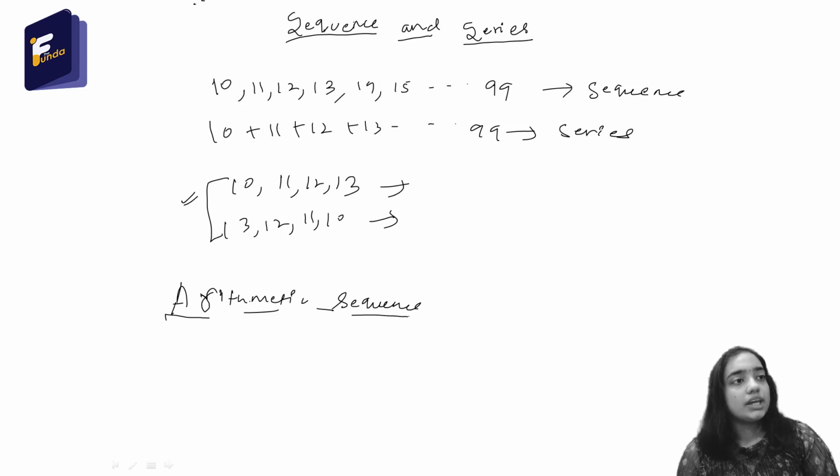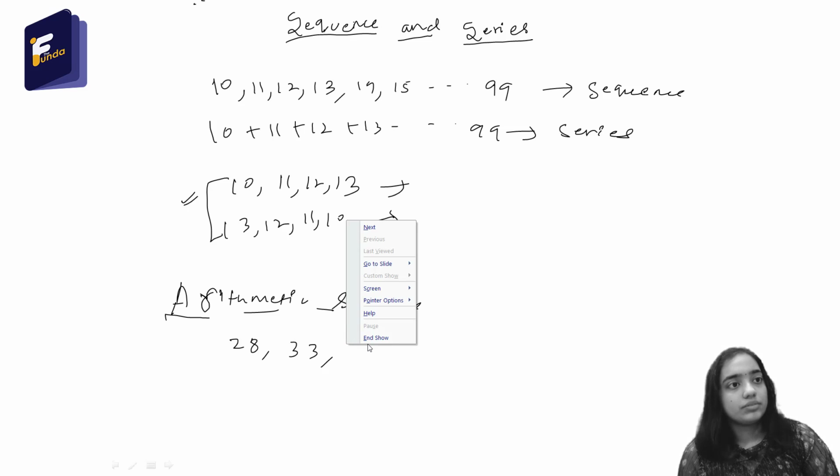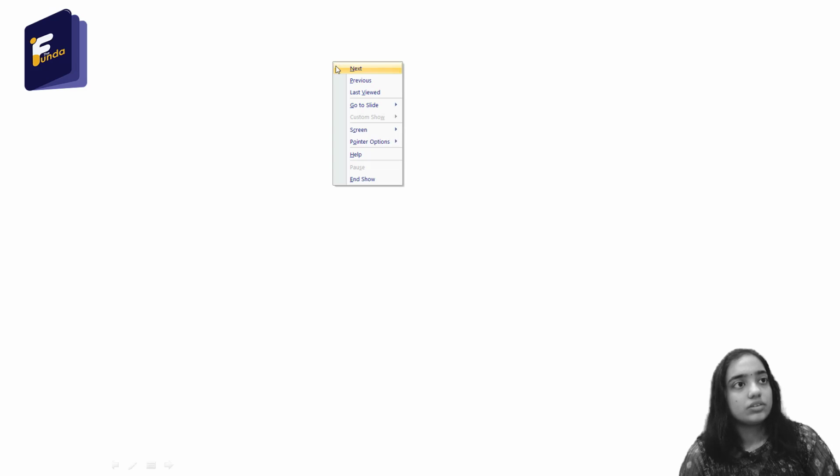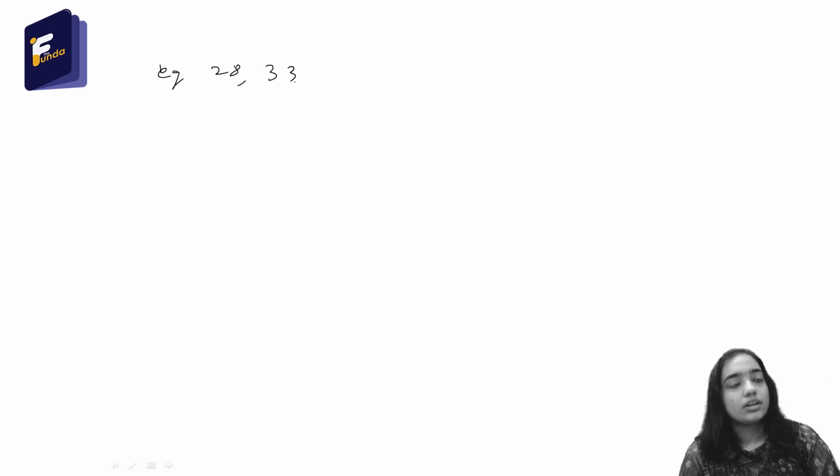For example, if I say 28, 33, 38, 43, 48, 53, this is an arithmetic progression.